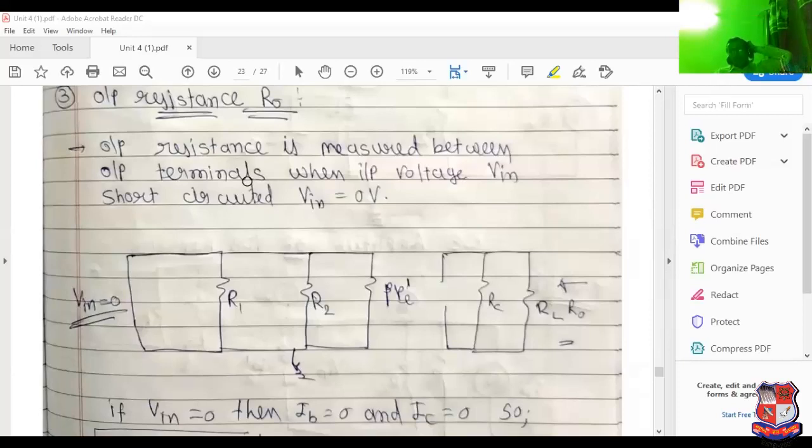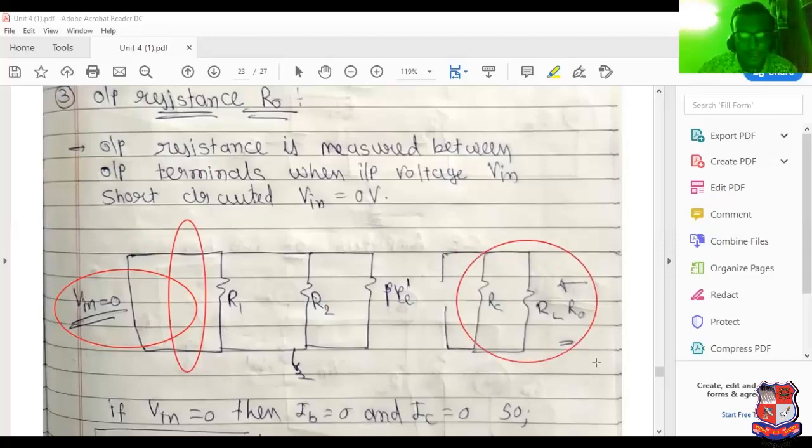If you want to measure the output voltage, at that time make input voltage equal to short circuit. I have mentioned it here with a circle. See this, so R1 parallel R2 cannot be considered. Only current can flow in this particular portion. So RC parallel RL is the final equation of output resistance.